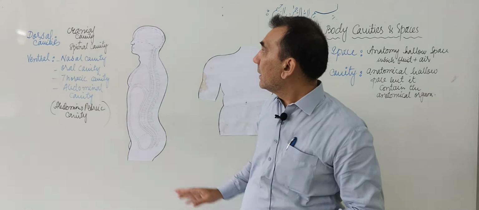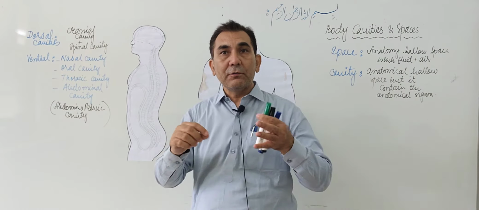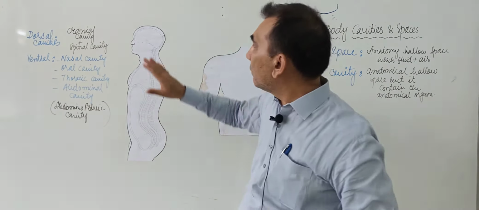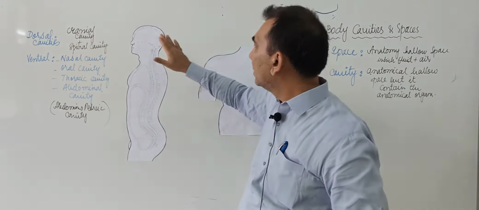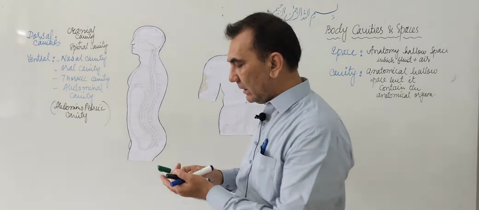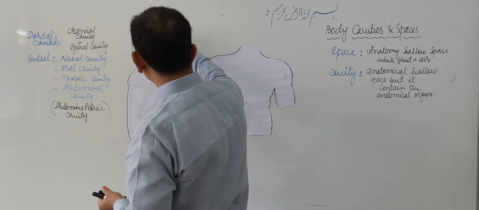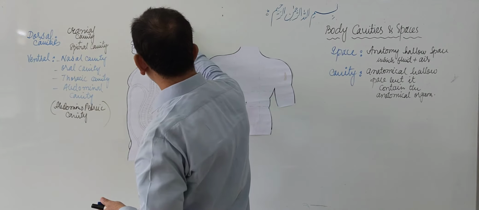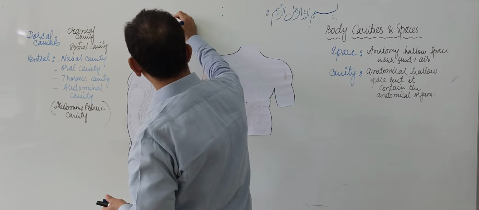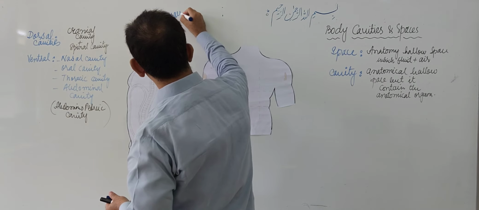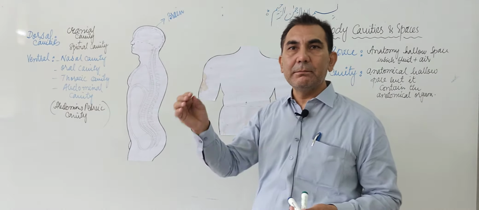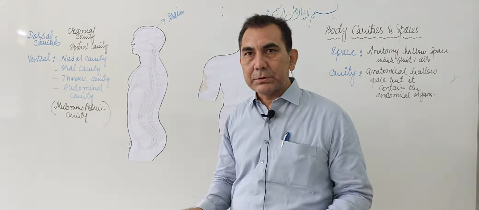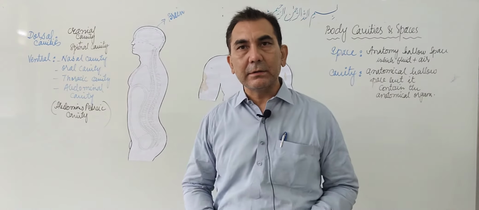Now what is present inside the cranial cavity? Why is it called the dorsal cavity? Because it is present on the back side. So the cranial cavity, which is a part of the dorsal cavity, contains the brain. 99% of it contains the brain.